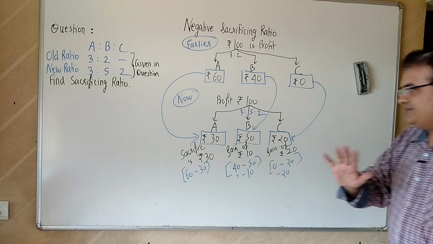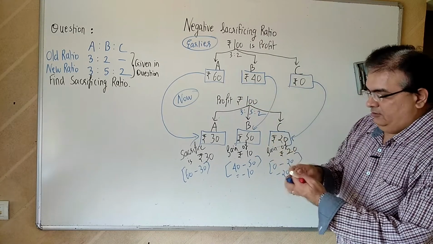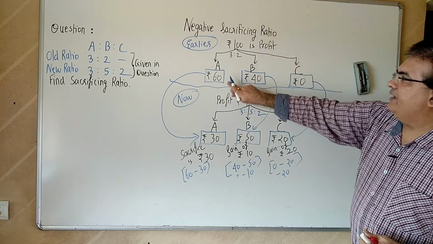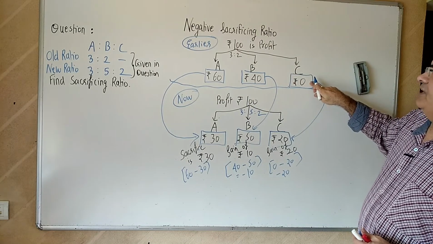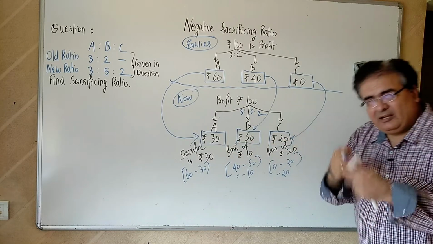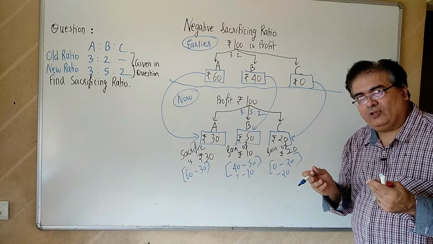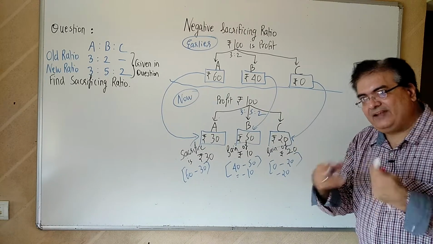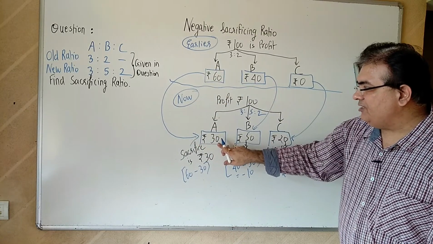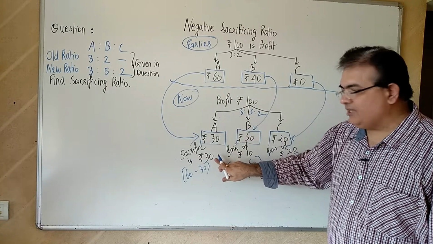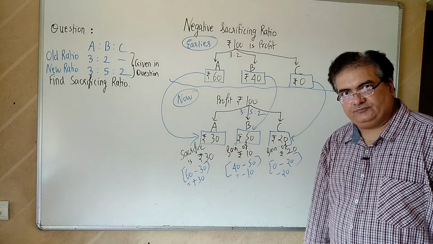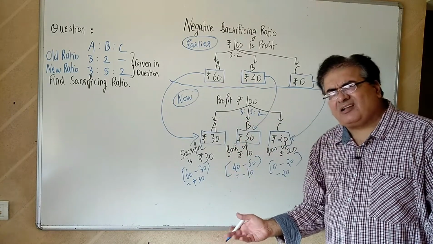Now again, let us see the things again. This is the old scenario. A gets 60, B gets 40, C gets nothing. New scenario, A gets this much, B gets this much, C gets this much. Now let's compare between old and new. Who has sacrificed, who has gained? A was getting 60, now he is getting only 30. So 60 minus 30 is positive 30. That is sacrifice. Now see, 60 became 30, so it is a sacrifice.